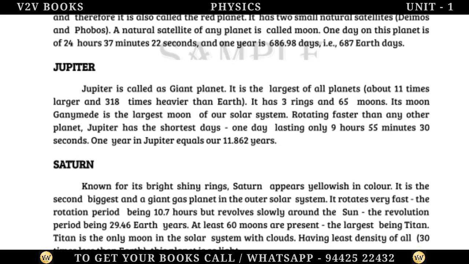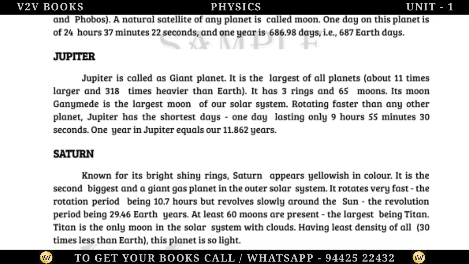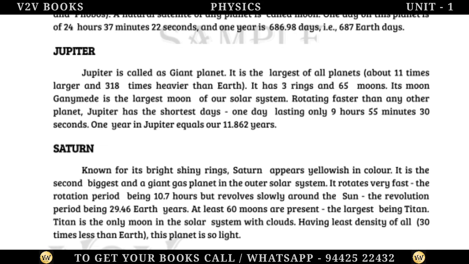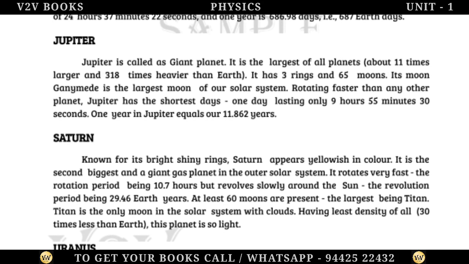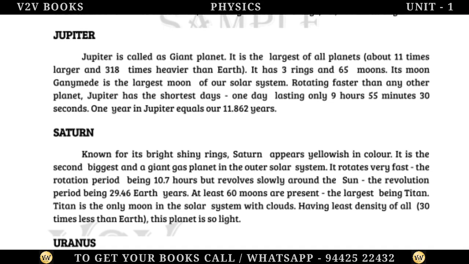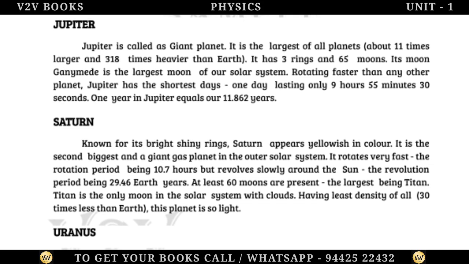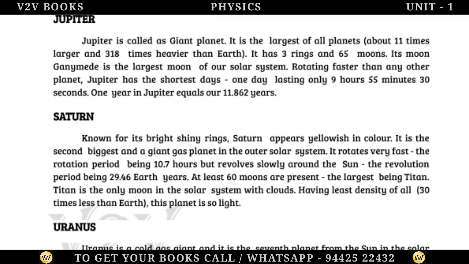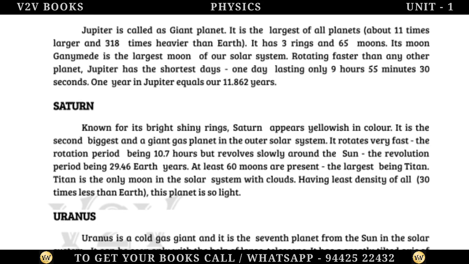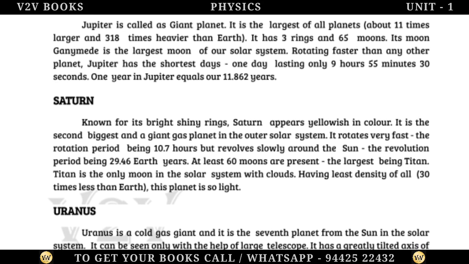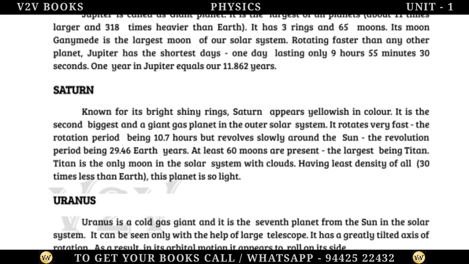Saturn. Known for its bright shiny rings, Saturn appears yellowish in color. It is the second biggest and a giant gas planet in the outer solar system. It rotates very fast, the rotation period being 10.7 hours, but revolves slowly around the Sun, the revolution period being 29.46 Earth years. At least 60 moons are present, the largest being Titan. Titan is the only moon in the solar system with clouds. Having the least density of all, 30 times less than Earth, this planet is so light.